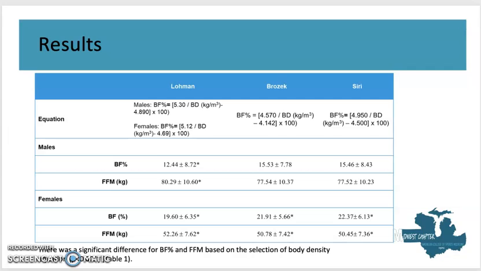So as you can see, in the males, the Lohman has a statistically significant difference compared to the Brozek and Siri equations. In males, the Brozek and Siri equations are very similar, but in females, we can see that the Lohman, Brozek, and Siri body fat and fat-free mass are all statistically significantly different.